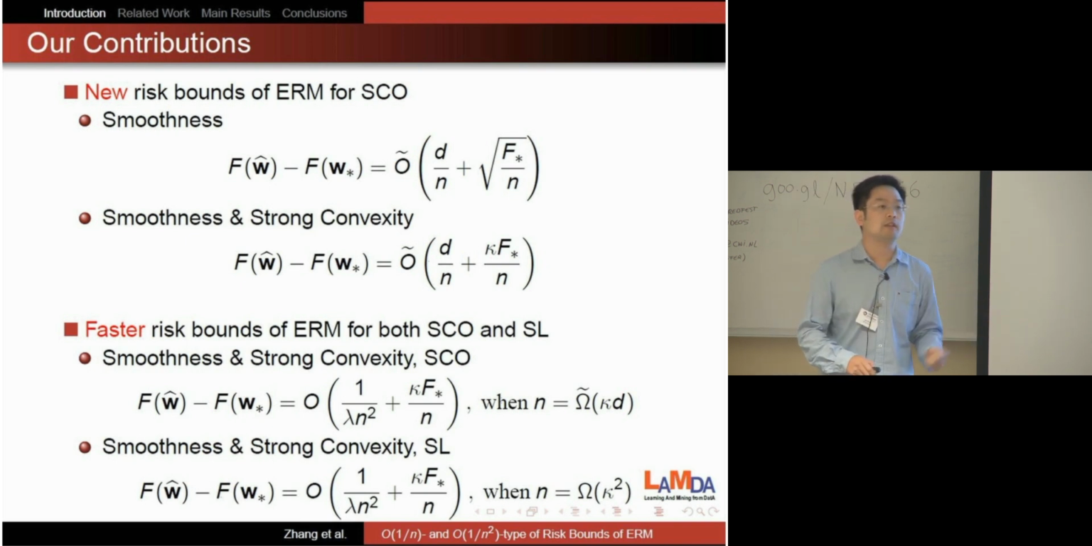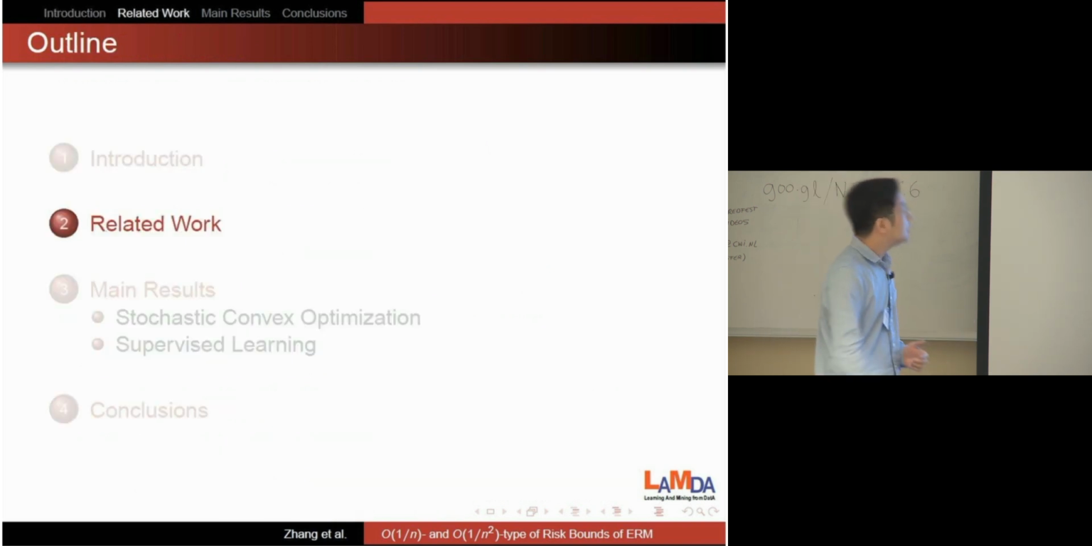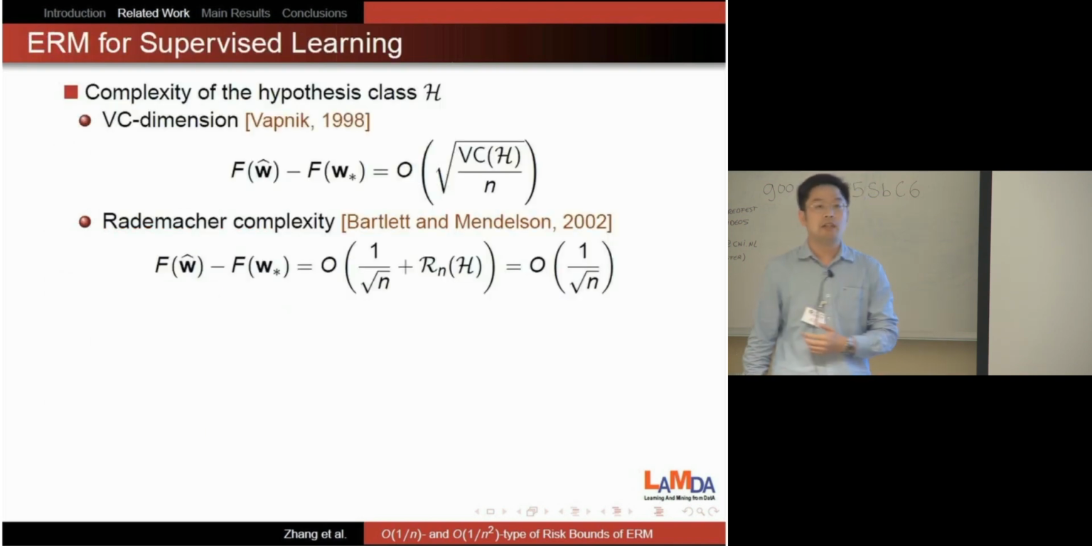So this is the first time that it shows that the upper bound can go beyond 1 over n. Okay. Now let's see some related work. As I said, the existing studies of ERM are very plentiful. So here I just list some papers that are most related to our results.